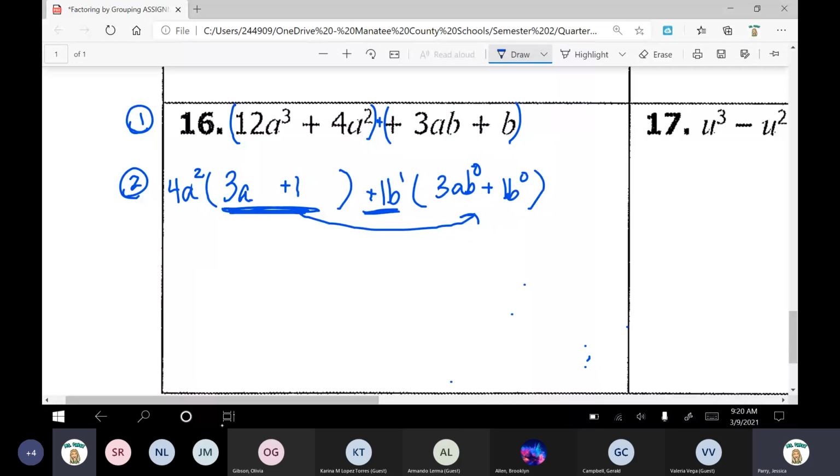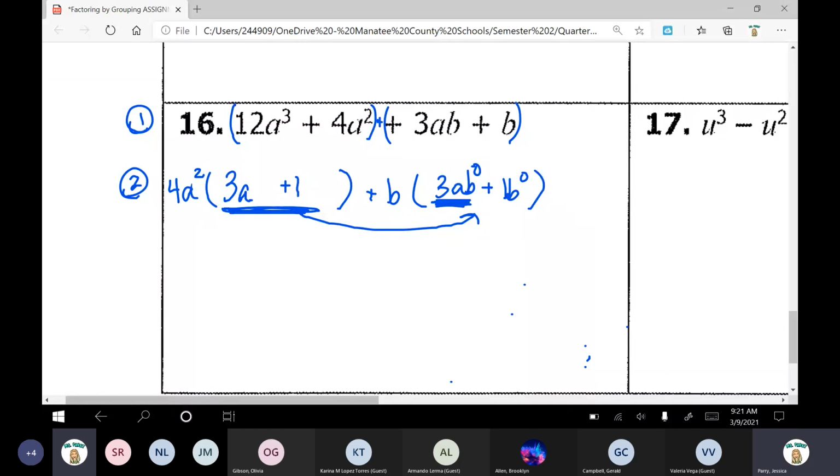Get rid of your 1s if you can here. Get rid of your exponent of 1 and the coefficient of 1. So it's just a b. That one's done. Here, 3ab to the power of 0.